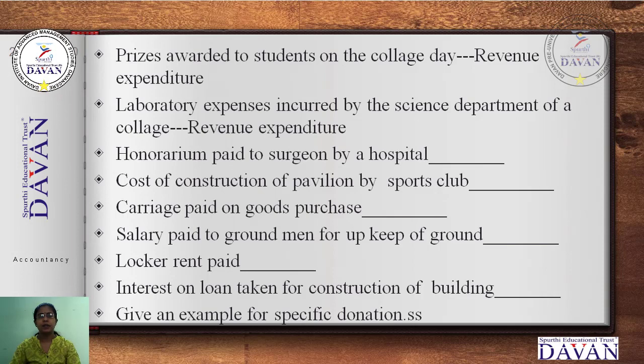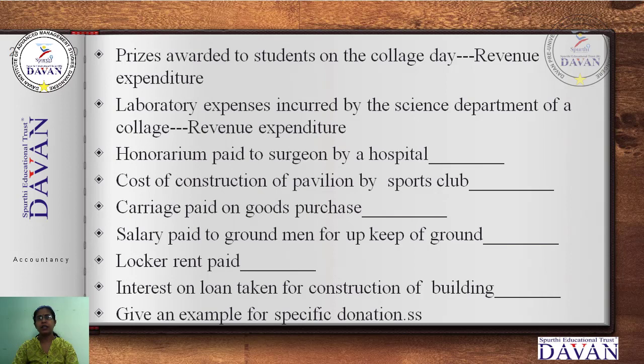Next, prizes awarded to students on the college day. Every year, in schools and colleges, some cultural and sports events are conducted. So some expenses are made, and they are recurring. Those prizes are purchased, so it is a revenue expenditure.